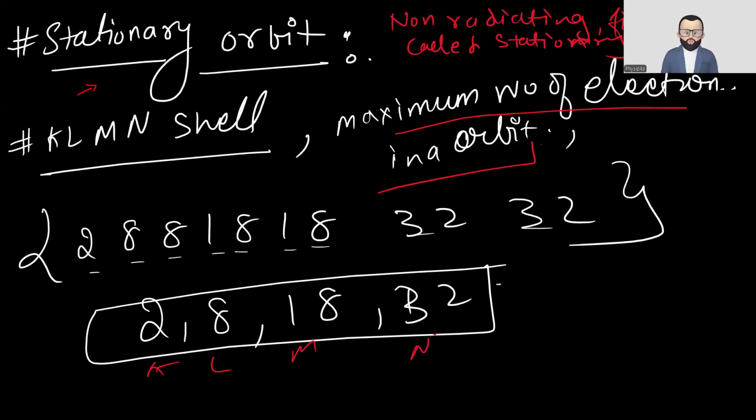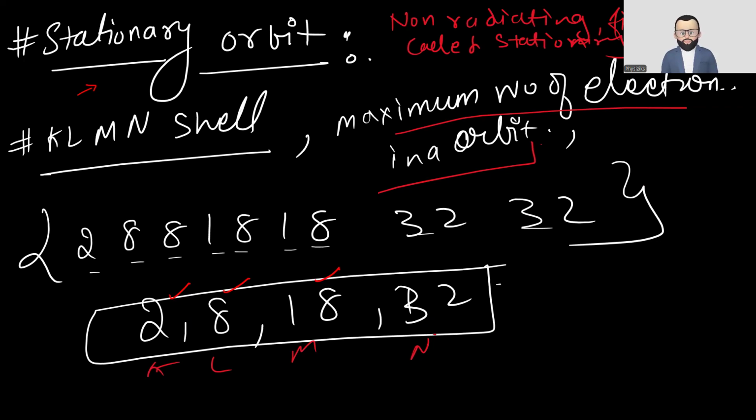The maximum number of electrons that can lie in an orbit will be 2, 8, 8, 18, 18, 32, 32. So that can be 2, 8, 18, 32. This is how we segregate the K element shells. In the first shell only 2 will come, in the second 8, then 18. You have already studied this in chemistry, so I'm not going too deep into it.